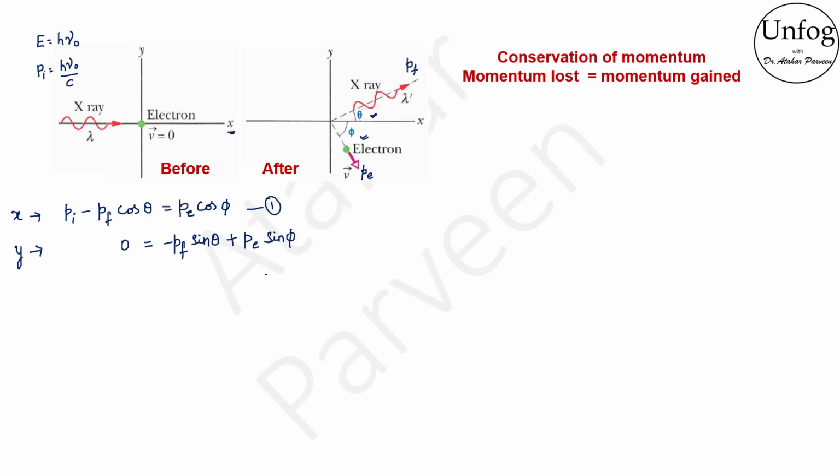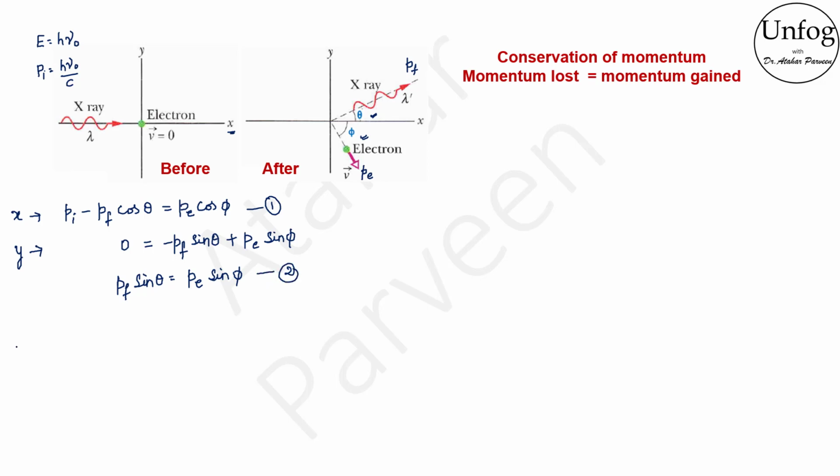Now this one I can also write as Pf sin theta is equal to Pe sin phi. Let this be equation 2.